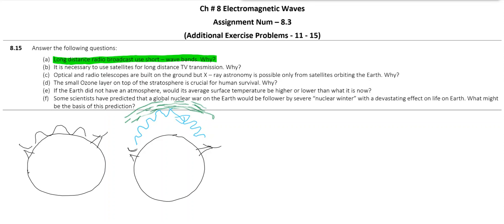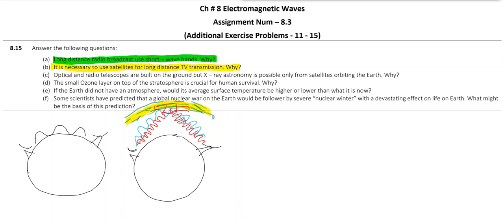But look at the second question. It is necessary to use satellite for long distance TV transmission. Why? Because in TV transmission, we use high frequency, short wavelength, which cannot be reflected by the ionosphere, and hence you will need to put some kind of reflector, that is a satellite. So satellites receive the high frequency TV transmission waves and reflect them. When the ionosphere cannot be of any help, we use satellites to reflect the waves.